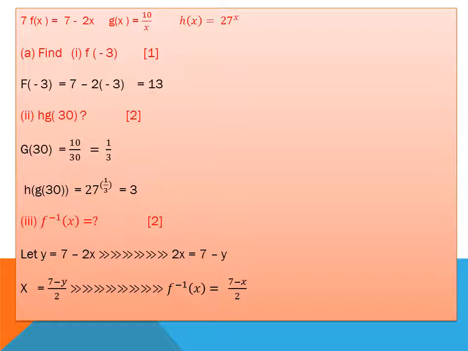Find inverse of x, f inverse of x. I suppose that y is equal to 7 minus 2x, then 2x is equal to 7 minus y, then x is equal to 7 minus y over 2. Simply, I suppose that y is equal to 7 minus 2x, f of x, then I make x the subject and take all values on the other side with y. Then comparing these two values, x will become f inverse of x and I replace y by x. I find f inverse of x.